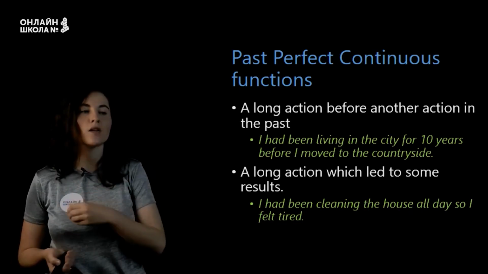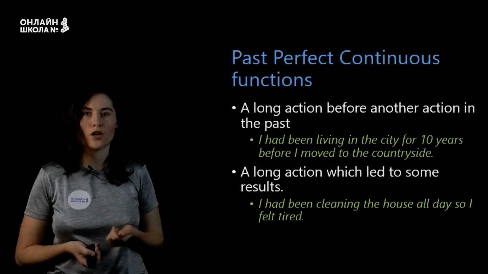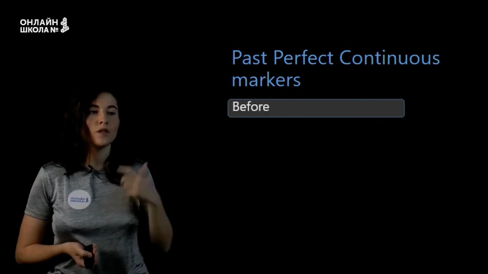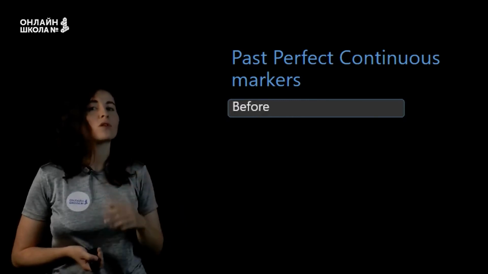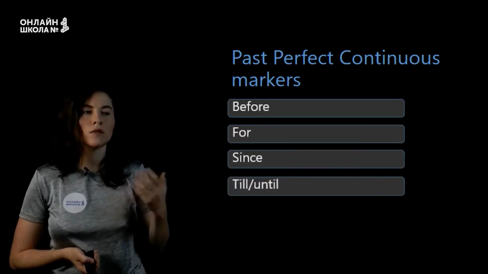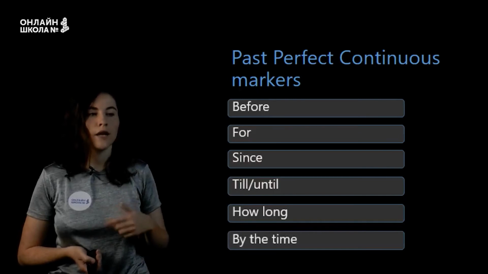For example, I had been cleaning the house all day, so I felt tired. Now the markers. We can use before with this tense, for, since, till or until, how long, and by the time.